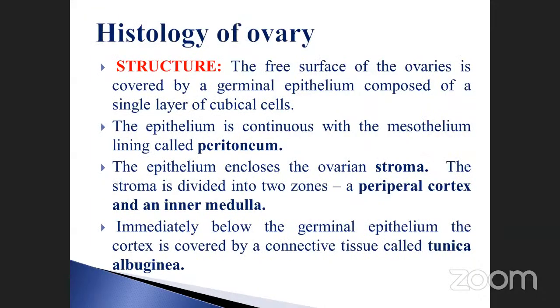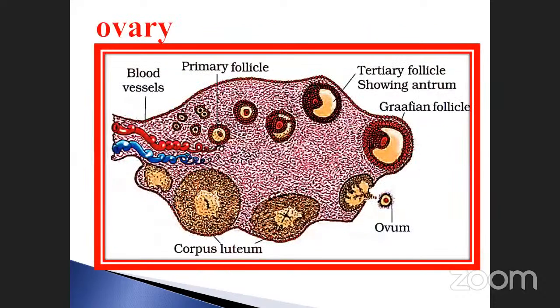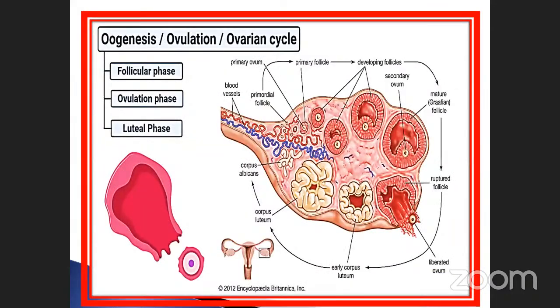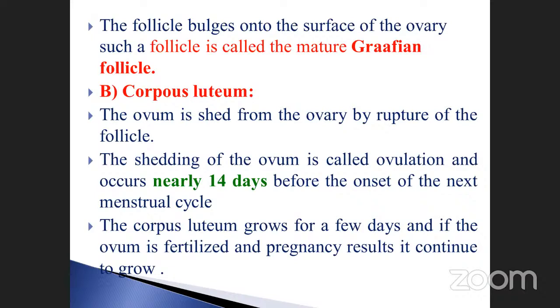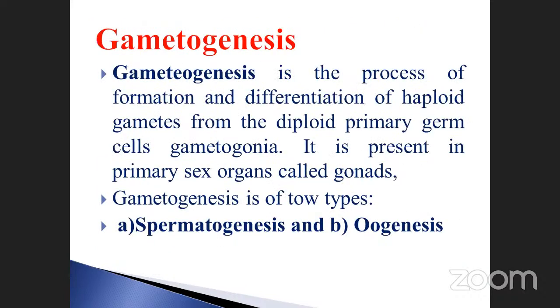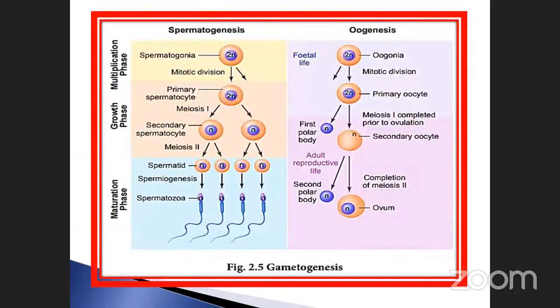Histology of the ovary we already discussed: primary, secondary, and tertiary follicles. And then the internal structure, ovarian follicle, folliculi. Those things are already discussed. Corpus luteum. Then gametogenesis, you already know there are two types of gametes produced. One is called spermatogenesis, another is oogenesis. Spermatogenesis, you know what we already discussed.